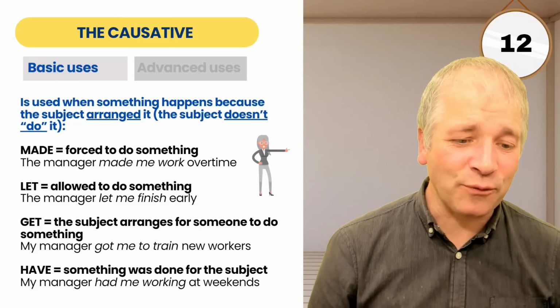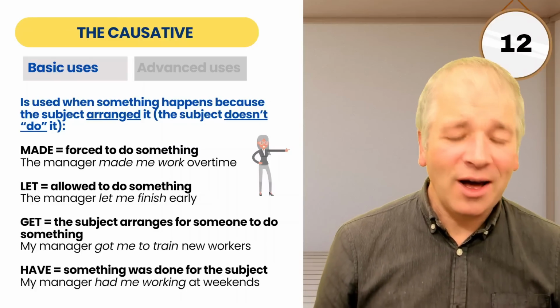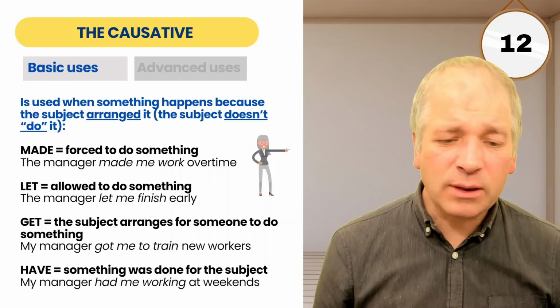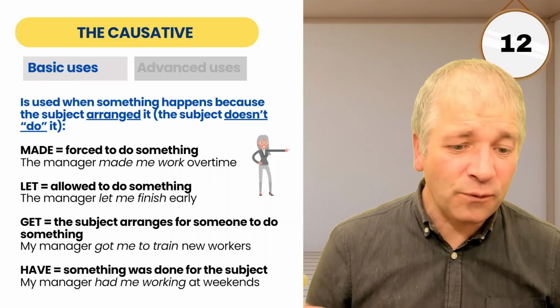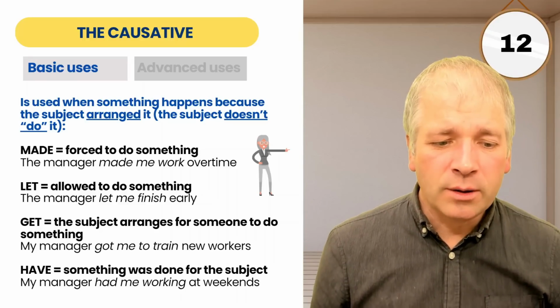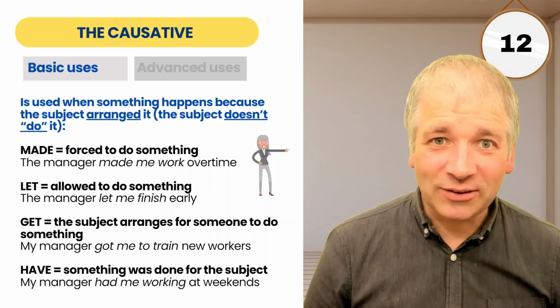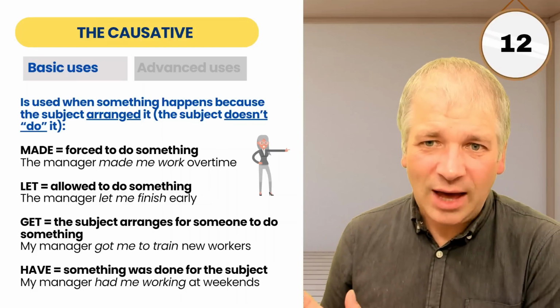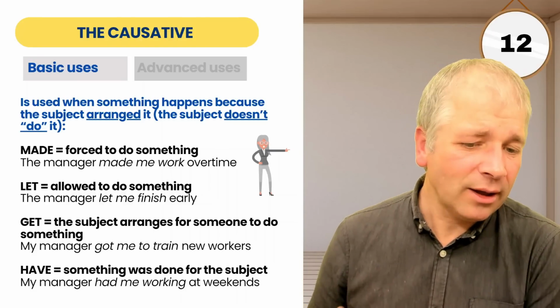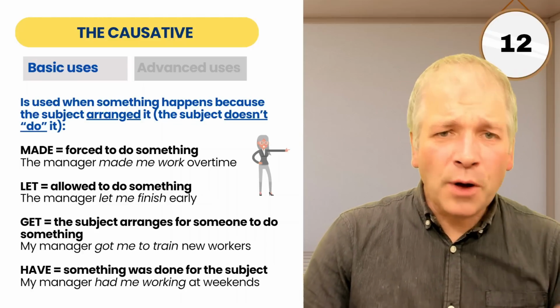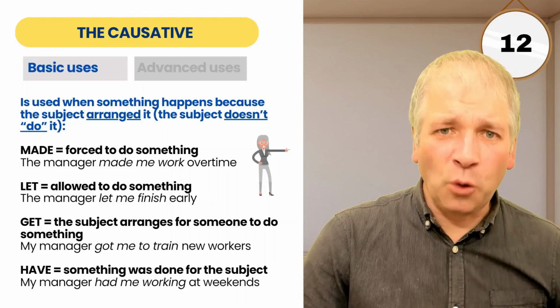Similarly, have. My manager had me working at weekends. And this also means something was done for the subject. So my manager had me, made an arrangement for this activity to happen. Had me working at weekends. So those are some typical causative forms.